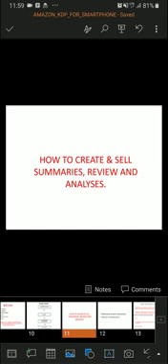Also, summaries have a short time span. So long as the original book is trending, the summaries will sell. Once the original book stops trending, the summaries will stop selling. So if you want to do summaries, know that it's something you have to be doing regularly. At least every day I try to publish 2 summaries.